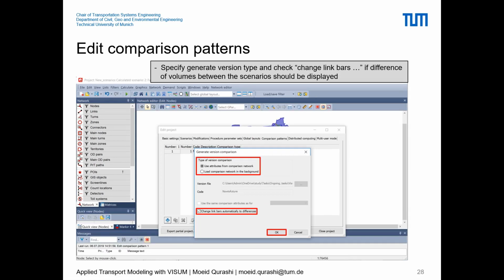From this we will get into a new window where we need to specify the type of version comparison. We have two options: we can use the attributes from the comparison network, or we can load the comparison network in the background. We want to choose attributes from the comparison network, and also we want to change link bars automatically to see the differences. Once we select these, we will see the change in the comparison pattern as link bars automatically. We can simply select these two options and press OK.